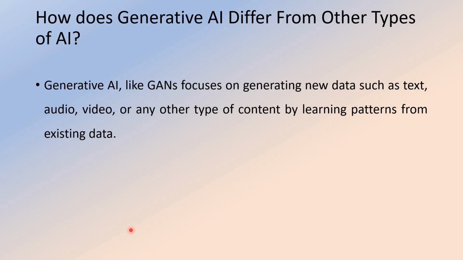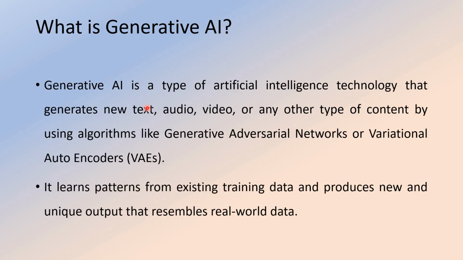So how is it different from other types of AI? Now we are going to see generative AI like GANs. GAN stands for generative adversarial networks, and focuses on generating new data such as text, audio, video, or any other type of content by learning patterns from the existing data. So what is the existing data here? What we train our GANs on. We have also seen another one, that is variational autoencoders.